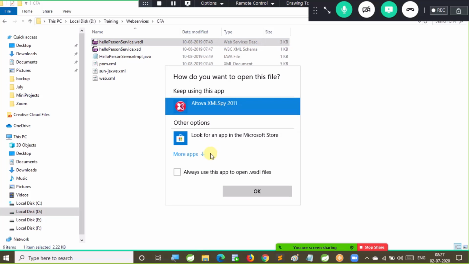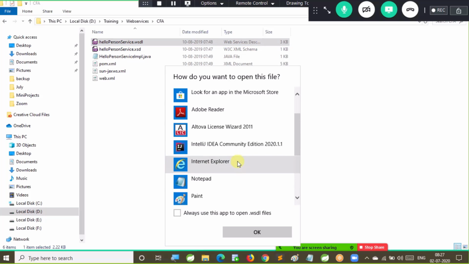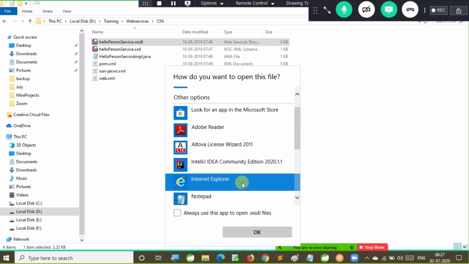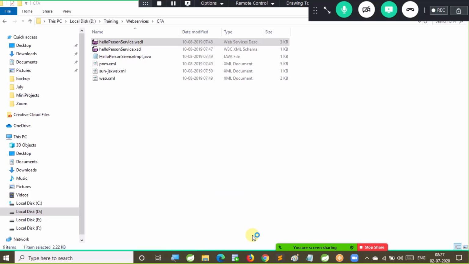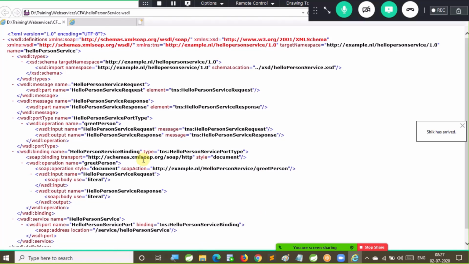So I'm going to open this WSDL file. Internet Explorer, fine. Okay. So I want to give you an overview of how that WSDL is going to look. WSDL stands for Web Services Description Language. Like this, a WSDL file is going to look.